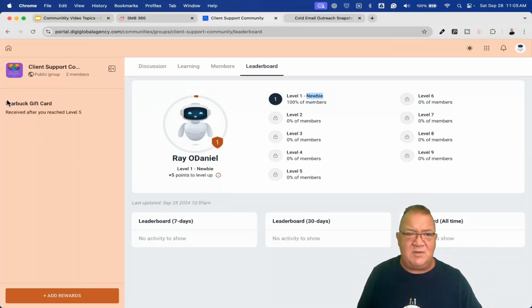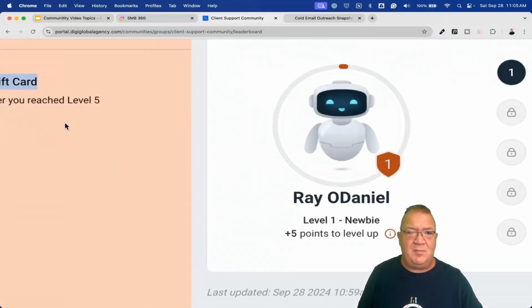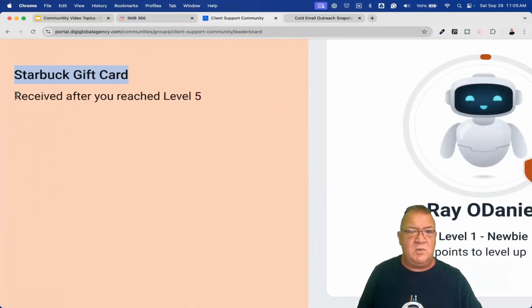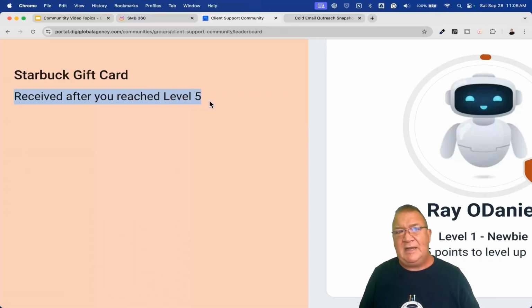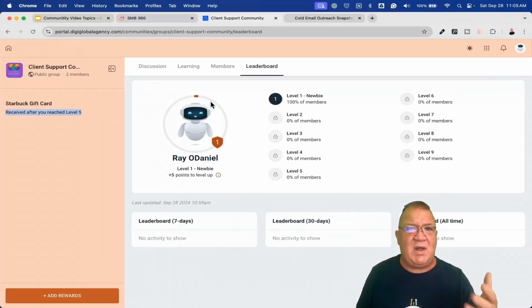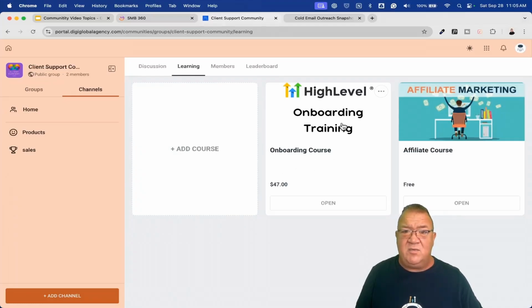And then over here to the left, we see that there's a Starbucks gift card. If we blow this up, Starbucks gift card. We received this after you reach level 5. Now, a reward doesn't necessarily have to be physical here. You could reward them with training. So you could reward them with, inside of here, learning. Hey, if you reach level 6, you get this onboarding training for free. You don't have to pay $47 for it. Okay? And that's just simply, when somebody does this, you can give them access to the training.